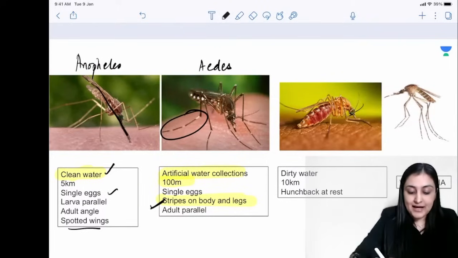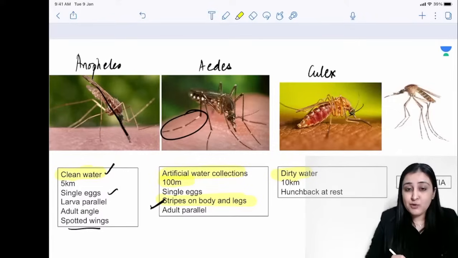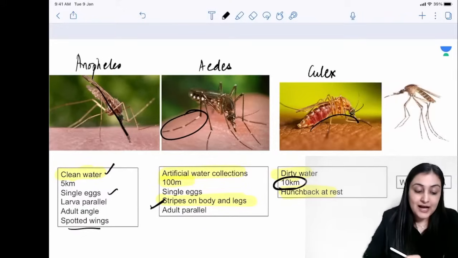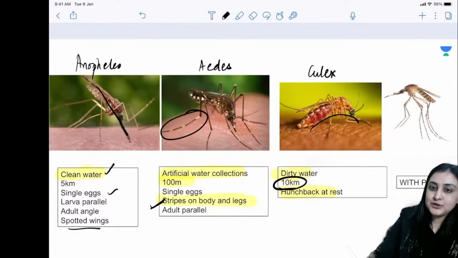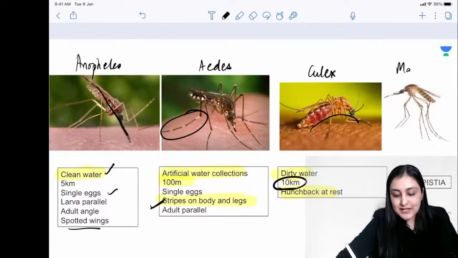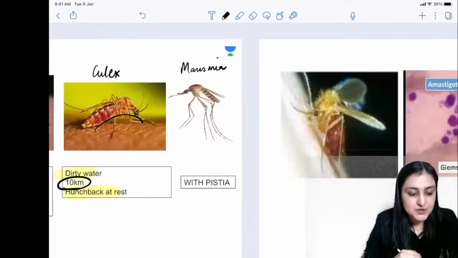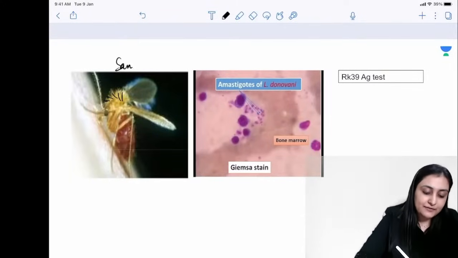On the other hand, last one, Culex. Culex, remember, we will see in dirty water, and this has a hunchback. That is how you'll identify it, a hunchback, and this has the highest flying range. And finally, the mosquito which has long legs, and you see with water plant, which is Pistia, that I have written here. This is Mansonia. Alright, so this is Mansonia, which is seen with aquatic plants or Pistia. So these are the mosquitoes, and along with this, if you see something like a mosquito but furry, this is sandfly.